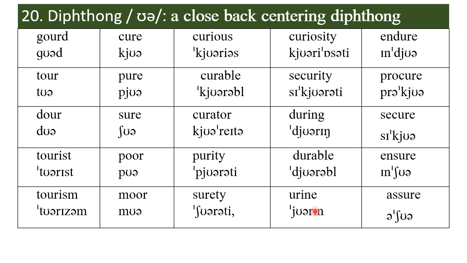This is urine with stress on the first syllable. And once again, here is endure, procure, secure, ensure, assure. This is vowel number 20, the final diphthong, and it's very easy to learn. You can see it in U R E in these words, and you can see it in O U R in tour, in door, in tourist, in tourism.